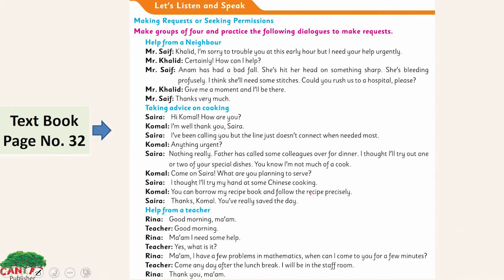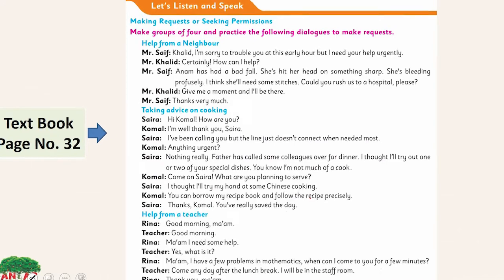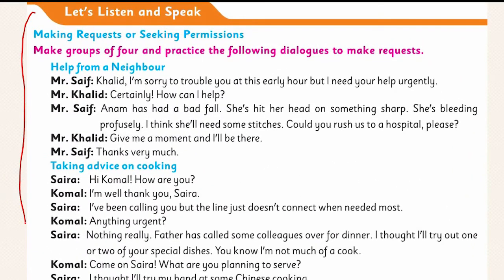On page number 32 here, we have the listening and speaking section, making requests or seeking permission. Make groups of 4 and practice the following dialogues to make requests. Help from a neighbor. So, we have a dialogue here between 4 people. You have to practice it. Look here at the dialogues.